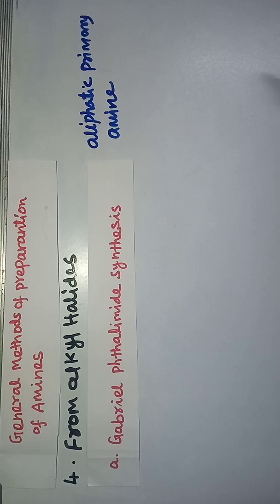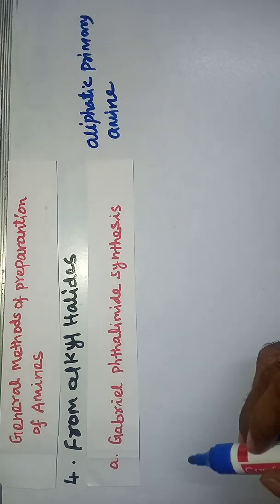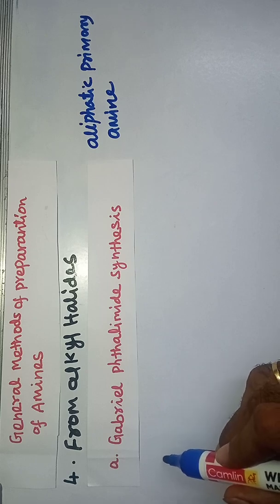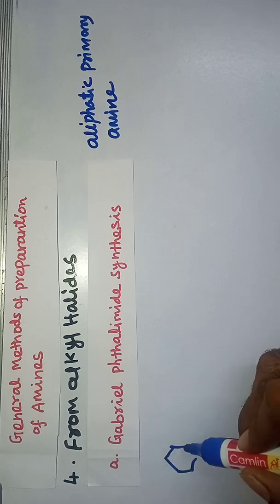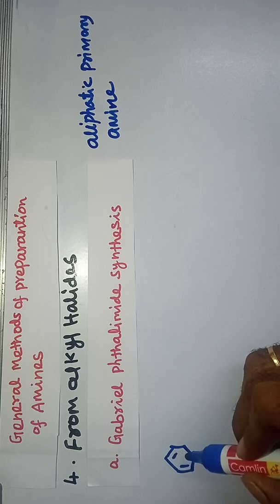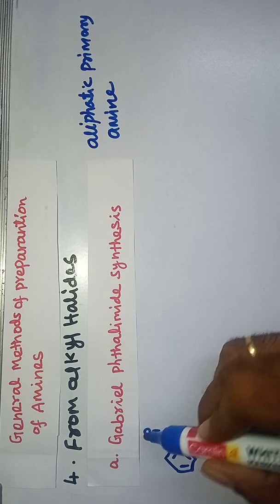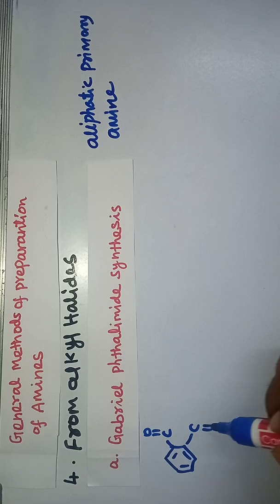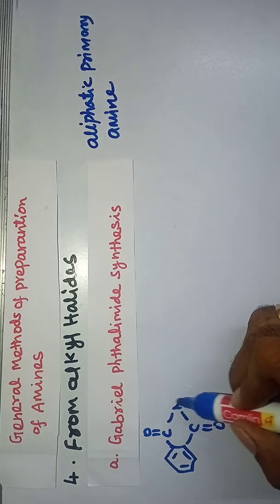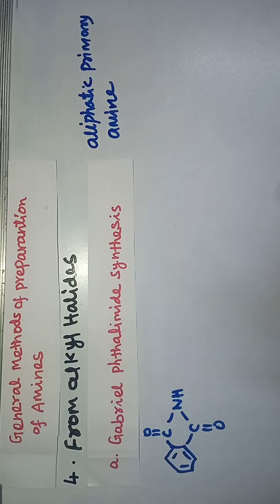We obtain the phthalimide from phthalic acid. This is the phthalimide.